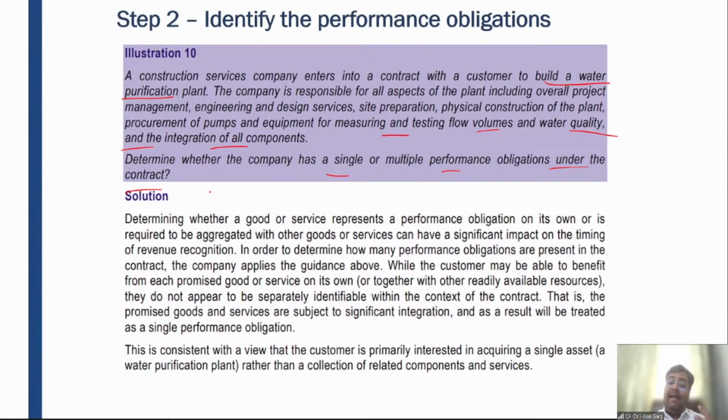So probably at an individual level, Sumit can use those pumps and other equipment with the help of another vendor or the available resources. But as far as the contract is concerned, the substance of the contract is to provide the entire service as a whole, and this will require a high degree of integration, assembling, modification, customization, and a lot of interdependency. Hence it is not a multiple performance obligation, it is a single performance obligation, right?